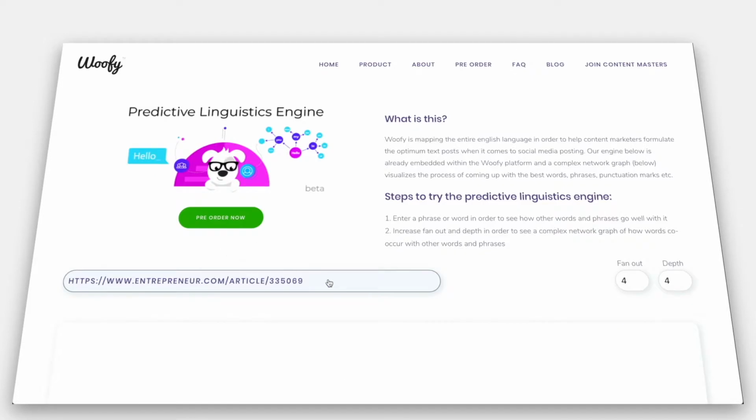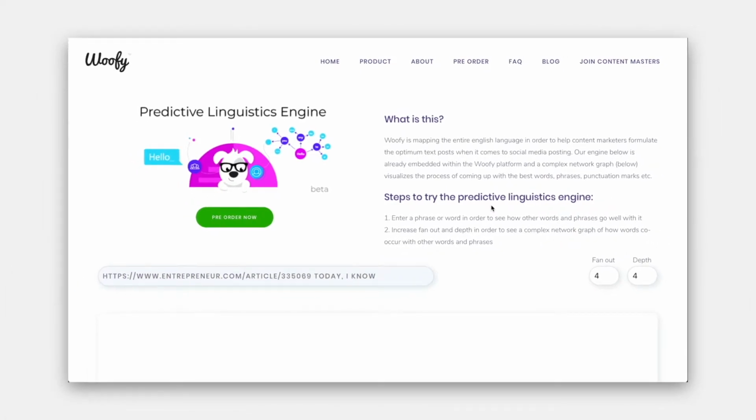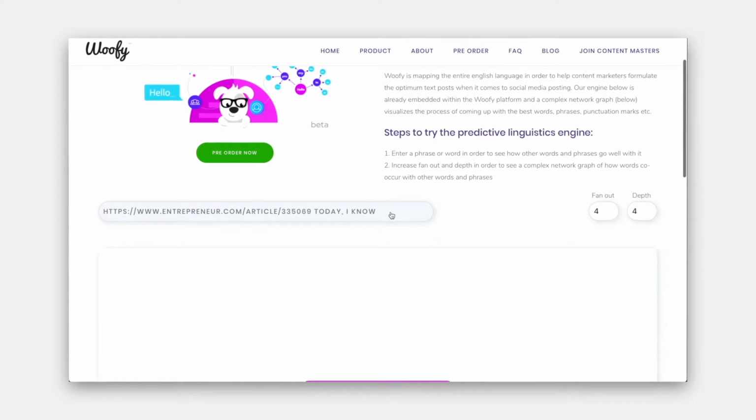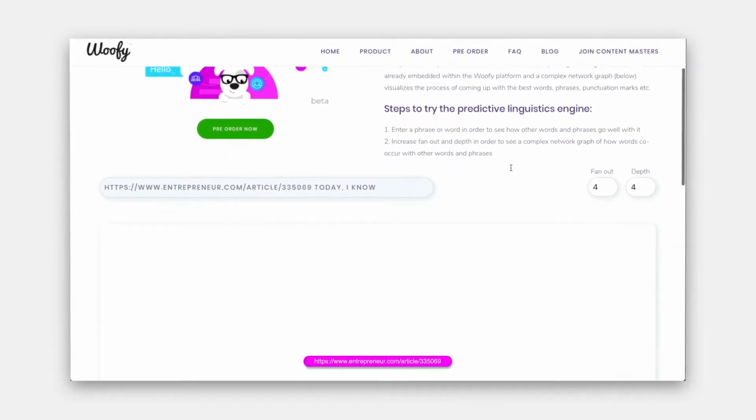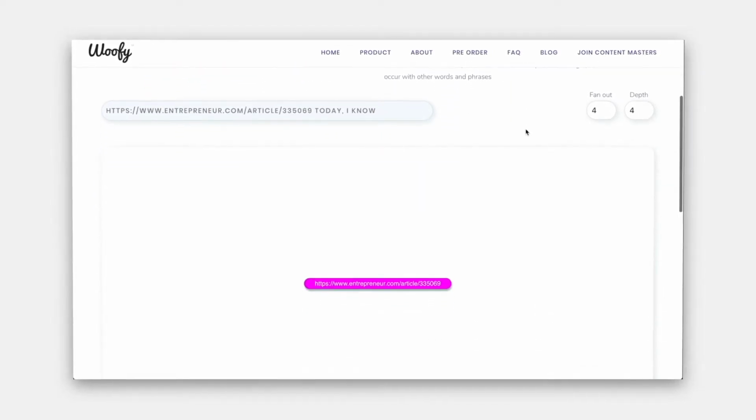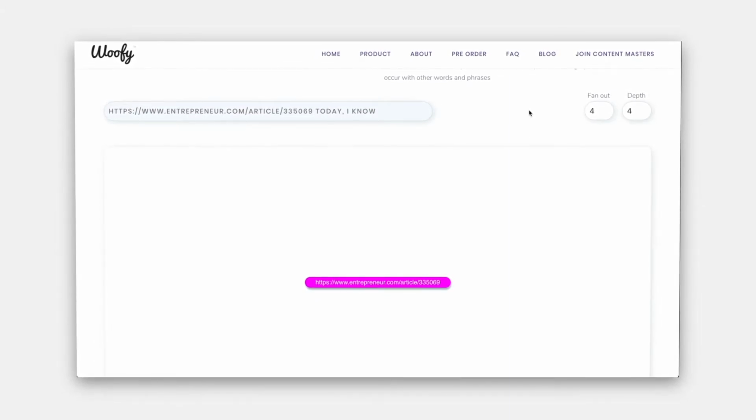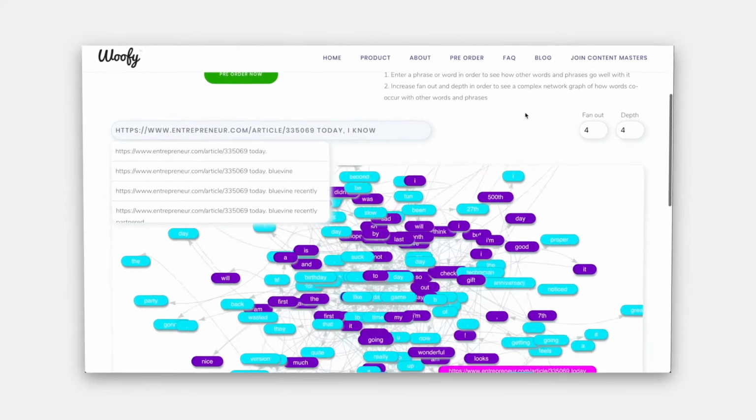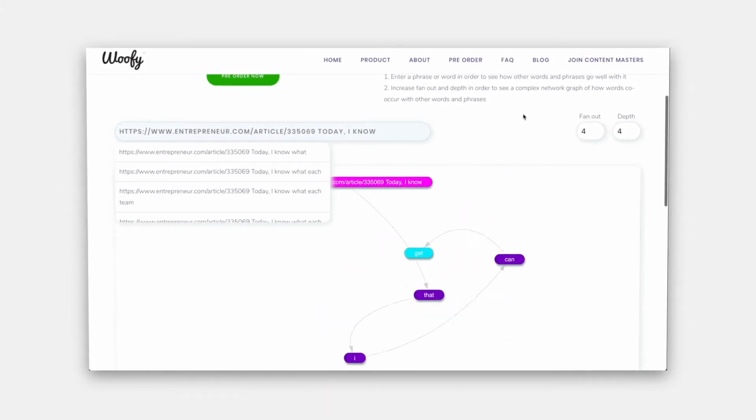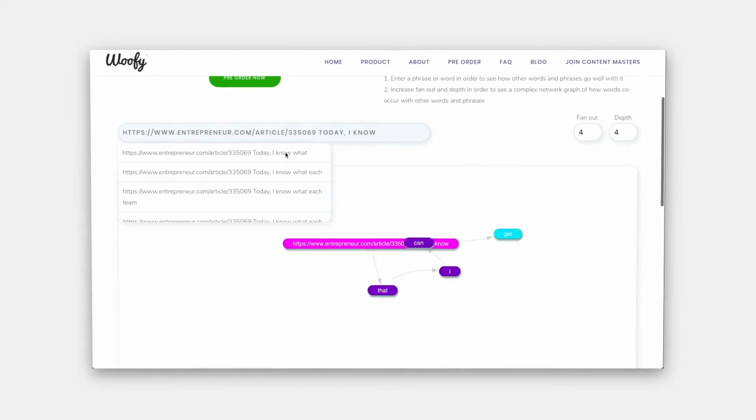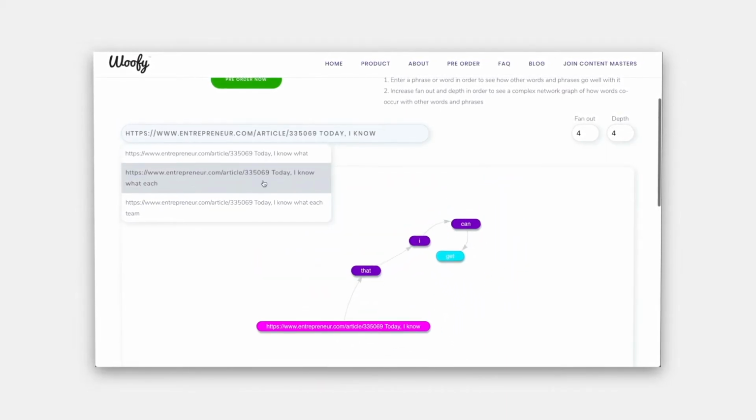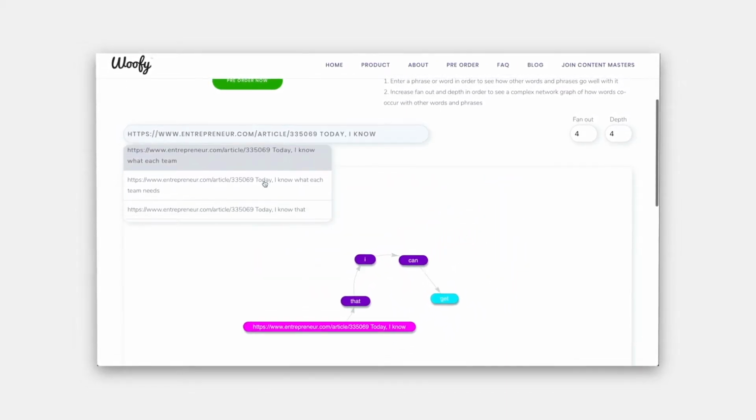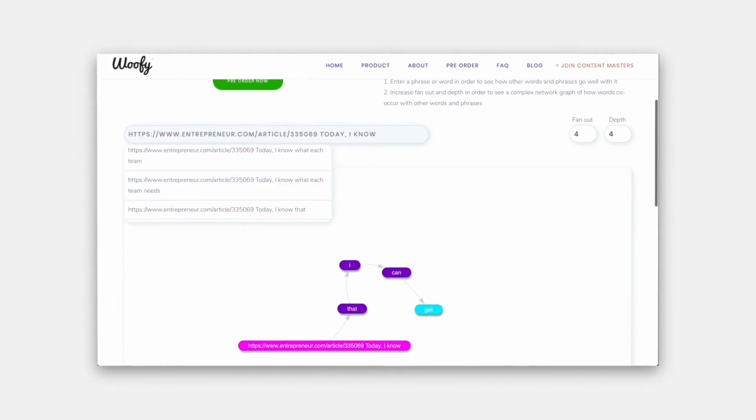Let's go back and take a look at that. Today I know. What will now happen is that it will start giving you recommendations of words that will go really well with these set of words based off the article itself. Now, of course, keep in mind that I can also paste the URL of the article directly into the Woofy marketing platform and have quotes recommended to me that the artificial intelligence engine has pulled from the article itself. As you can see here in the drop-down, it says "Today I know what", "Today I know what each", "Today I know what each team", and that comes directly from the article itself.